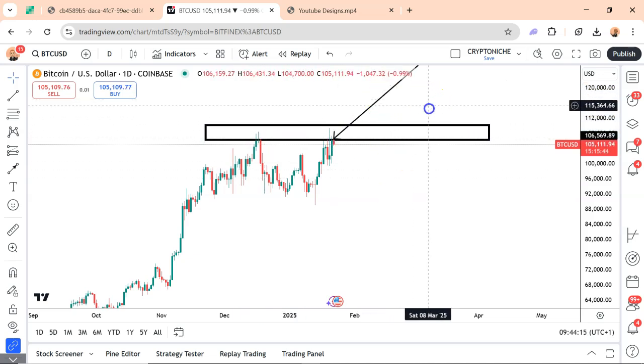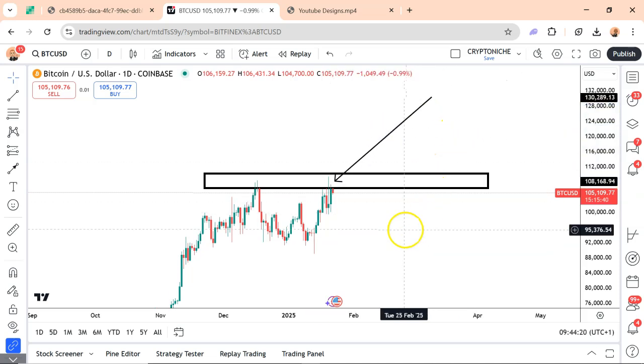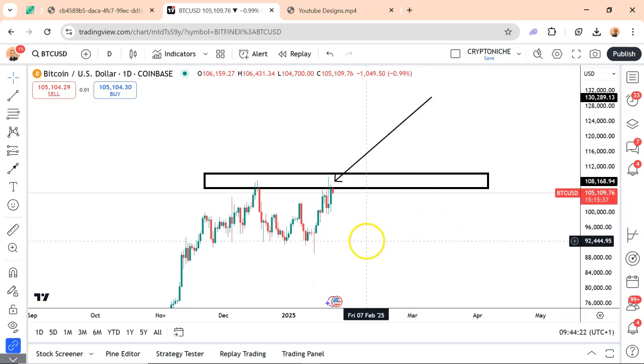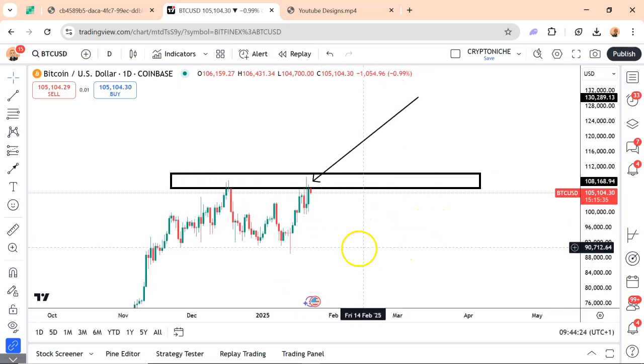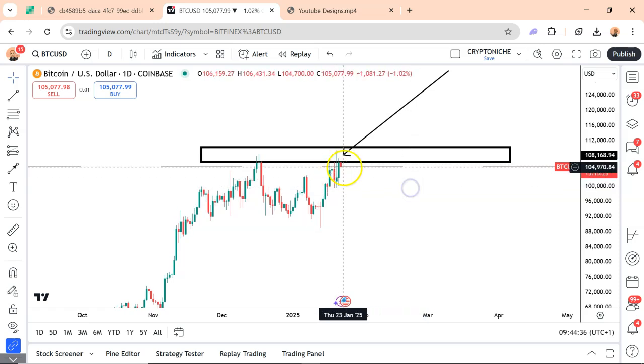I don't know, but it doesn't seem like Bitcoin is done with its pump at the moment. But obviously this is something you should be wary of. Is this actually the market top? As analysts, you want to keep your eyes close to this. Would that be a break of this resistance? Because obviously Bitcoin was not really able to break this resistance level, because it was rejected. So the question now is, is it going to be able to break this resistance level this time around? Only time is going to tell.